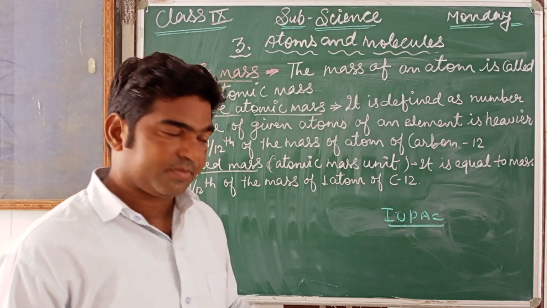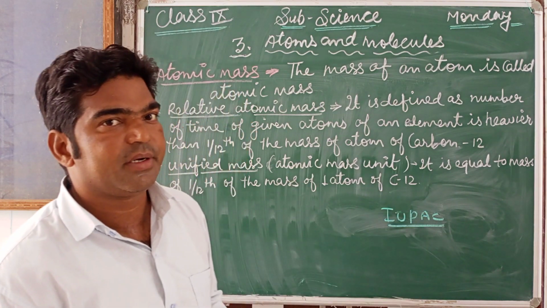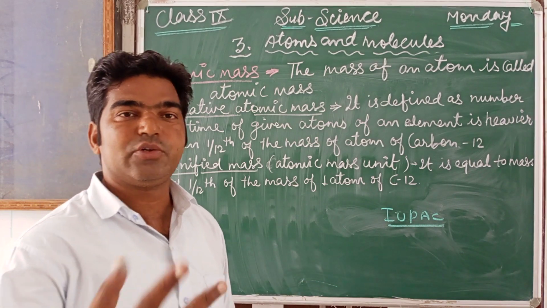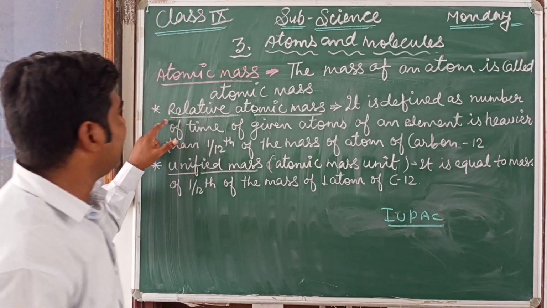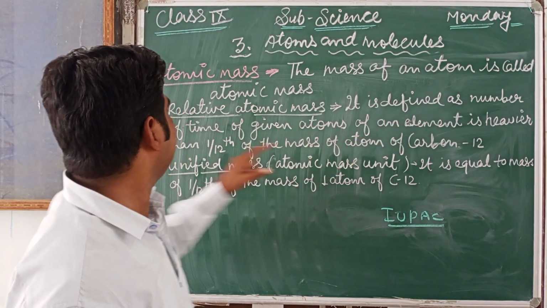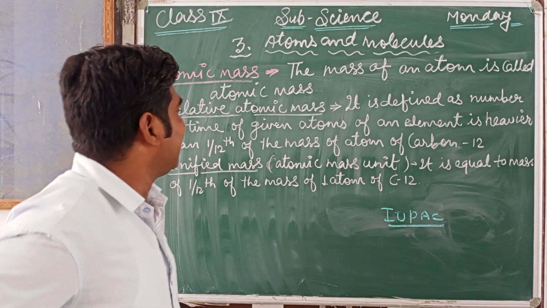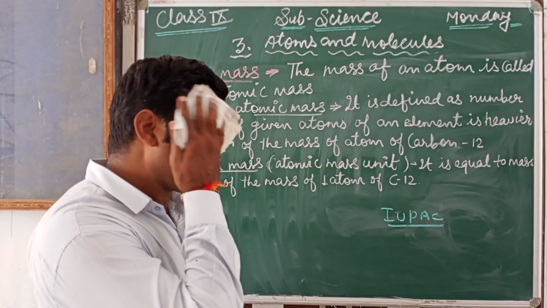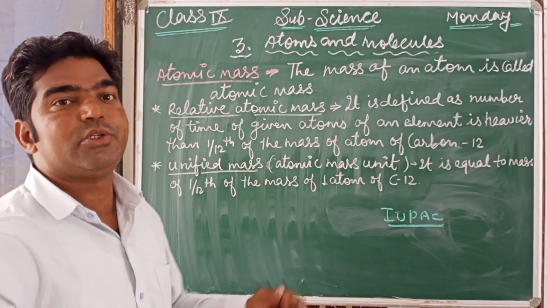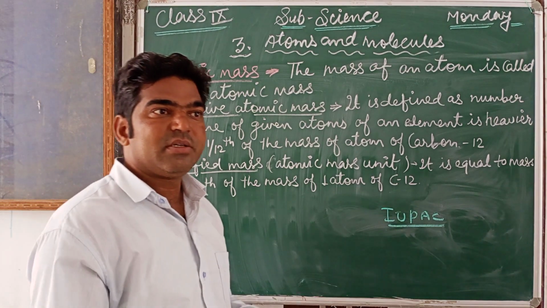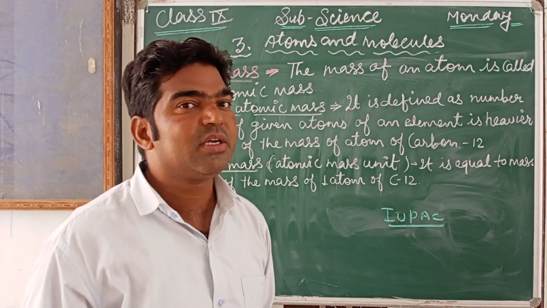But after that, they used carbon, because carbon is found mostly in two isotopic forms, carbon 12 and carbon 14. So relative atomic mass is defined as the number of times a given atom of an element is heavier than 1/12 of the mass of an atom of carbon. Means here we are comparing the mass of atoms with carbon 12. Means how much heavier that atom is than 1/12 of the carbon.